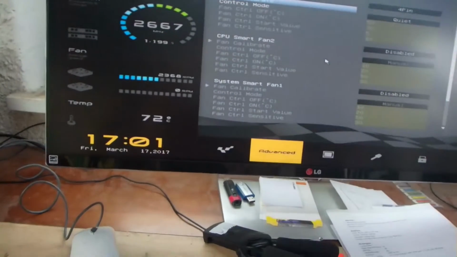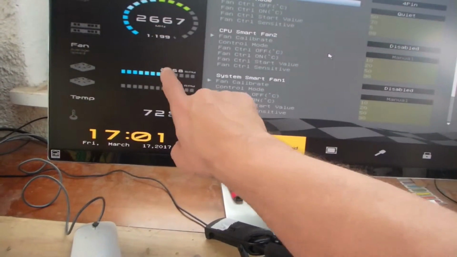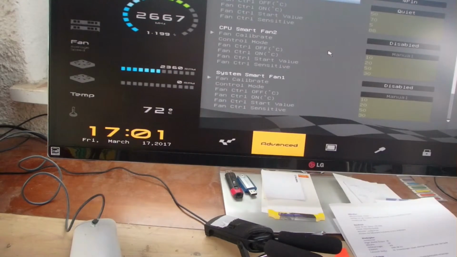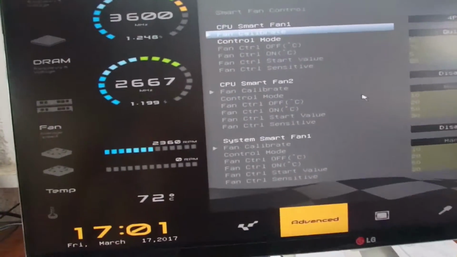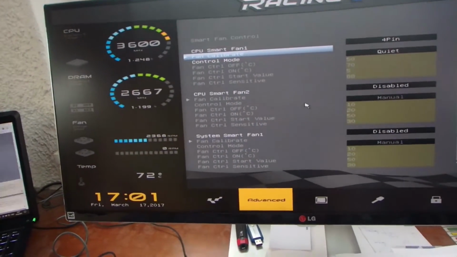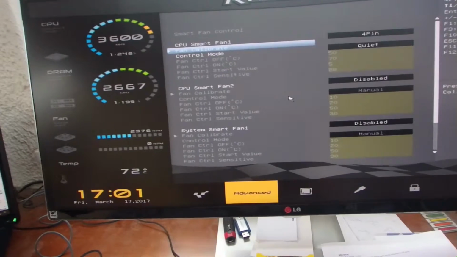And now calibrating. As you hear, when calibrating, the speed goes down, and now the speed goes up. When calibrating, the speed varies from 1000 to 2000 and something.